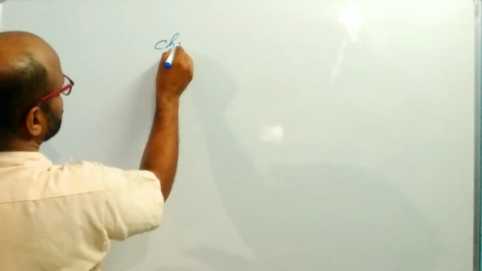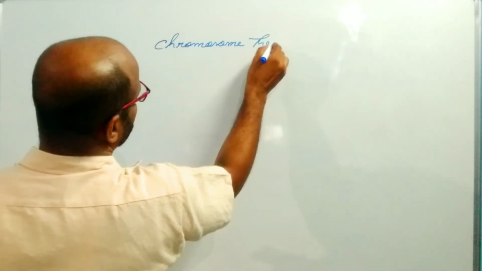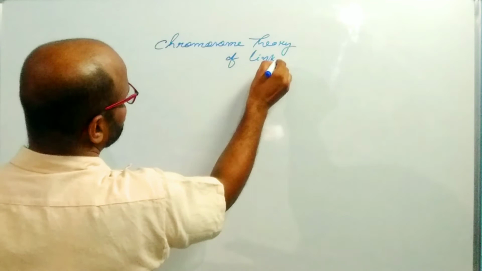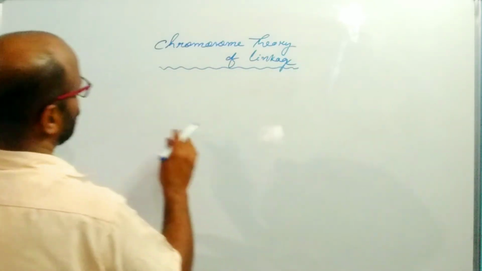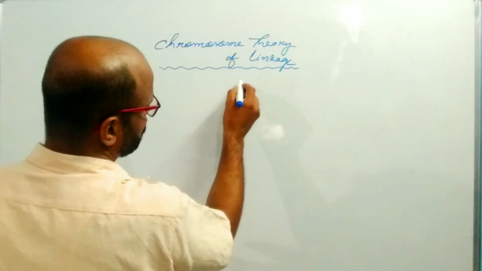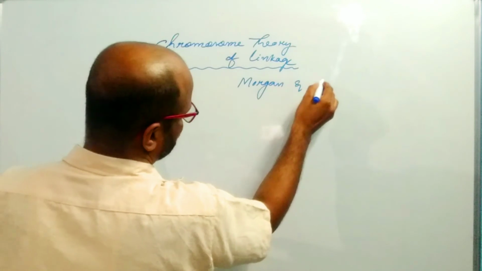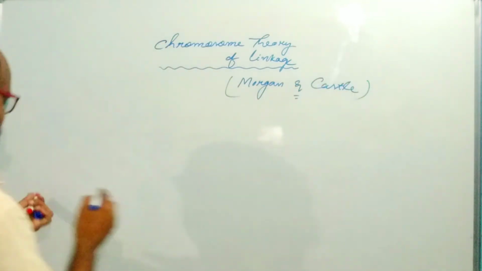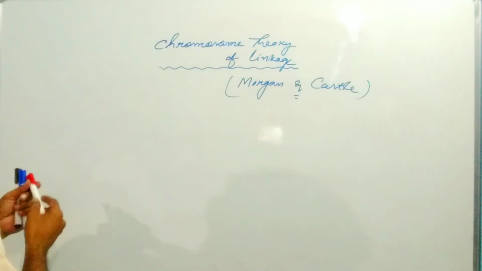Now come to the chromosome theory of linkage. What is the meaning of chromosome theory of linkage? The chromosome theory of linkage was proposed by Morgan and Castle.